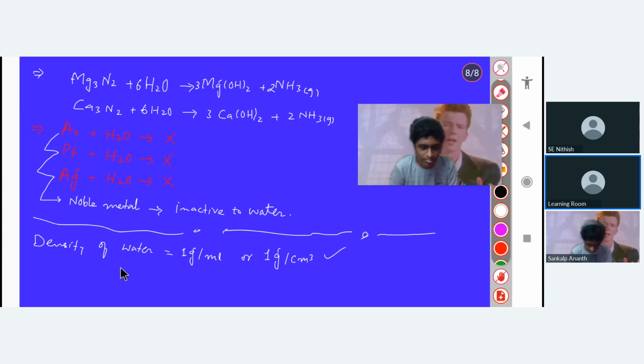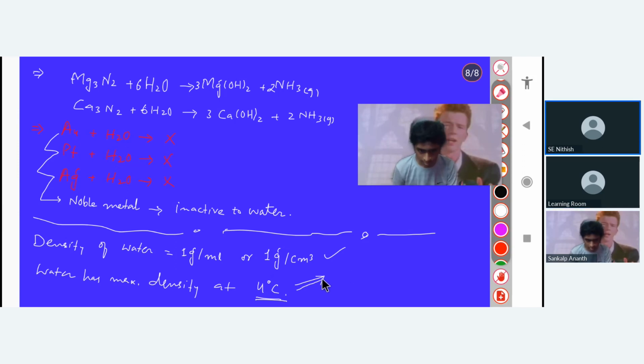But sometimes it is asked that water has maximum density at what temperature? At 4 degrees Celsius, water has maximum density. We have already discussed this, right? Okay. Now the question is asked that how is it beneficial to the aquatic life?